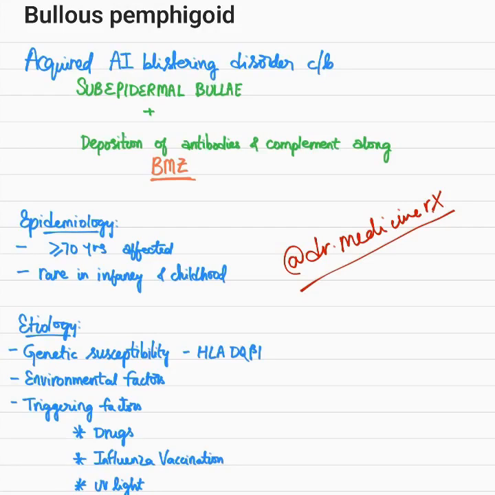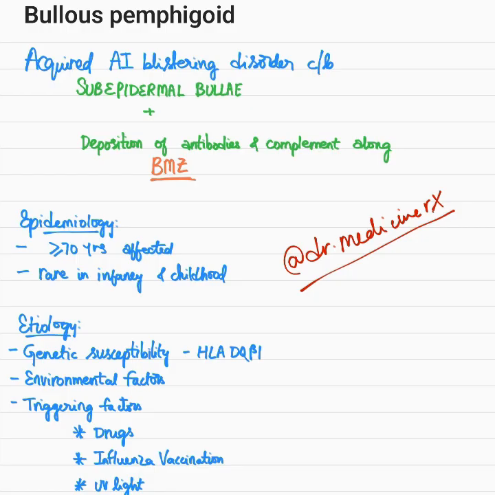In today's video we'll be discussing bullous pemphigoid. Bullous pemphigoid is an acquired autoimmune blistering disorder characterized by the presence of subepidermal bullae and deposition of antibodies and complement along the basement membrane zone. Where the pemphigus group of diseases is characterized by intraepidermal blistering, the pemphigoid group of diseases is characterized by subepidermal blistering.